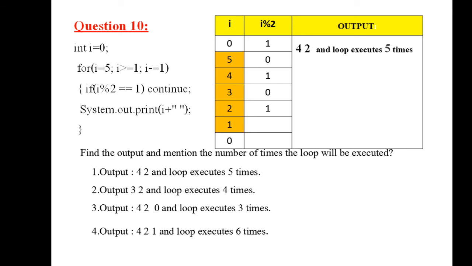So you see, what is the output? 4 space 2 space. And how many times is the loop executing? See the i column I have shaded in orange color. How many times? 5, 4, 3, 2 and 1. That is 5 times. So answer 1 is correct. 4 2 is the output and the loop executes 5 times.